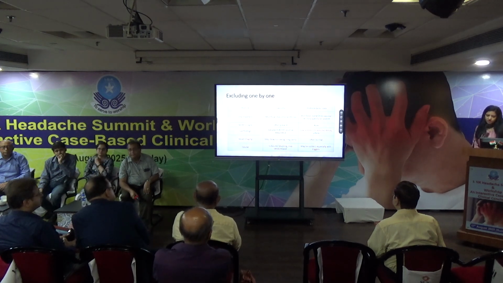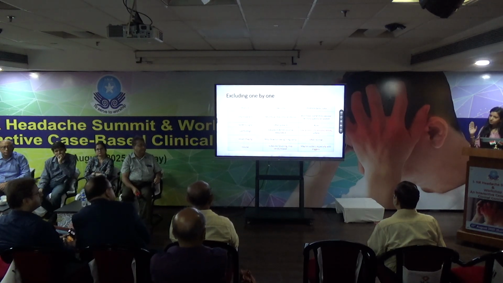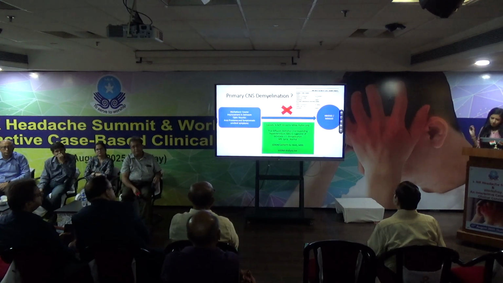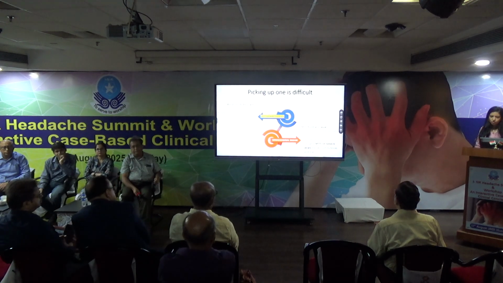So this was our case where, apart from the clinical features that I mentioned, there was also another feature apart from the mitochondrial thing. At that time, the genetics came out later. So there was low protein in the CSF and elevated APLAs. So this was this thing, and they may cause meningeal enhancement, as we know. Infection may cause it, and initially it was thought to be primary CNS demyelination, which it was not. All the antibodies came out to be negative, and the lesion was not limited to white matter only. So these were the differential diagnoses that were crossed out.